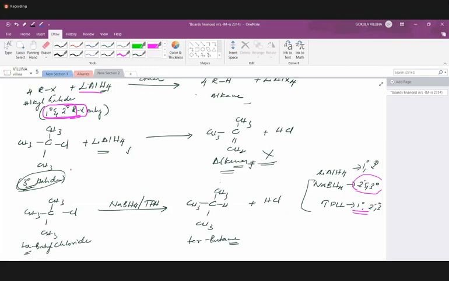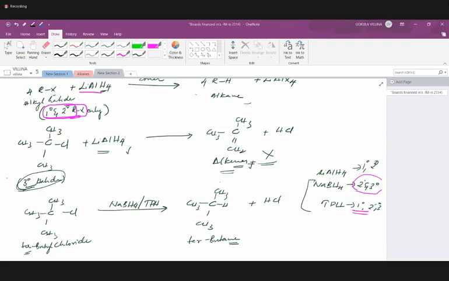So all these reactions are about the different types of reagent. There is one more set of reagent for alkyl halides which we haven't mentioned. Using TPH along with alkane, what is the other product formed? It's the same.